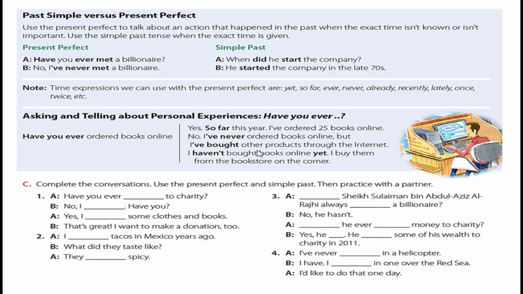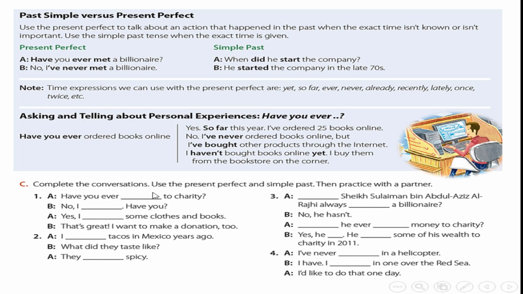I've bought other products through the internet. I haven't bought books online yet. I buy them from the bookstore on the corner. So here we use the time expressions so far, never, and yet to answer the questions about the experience. Have you ever? Is it clear?